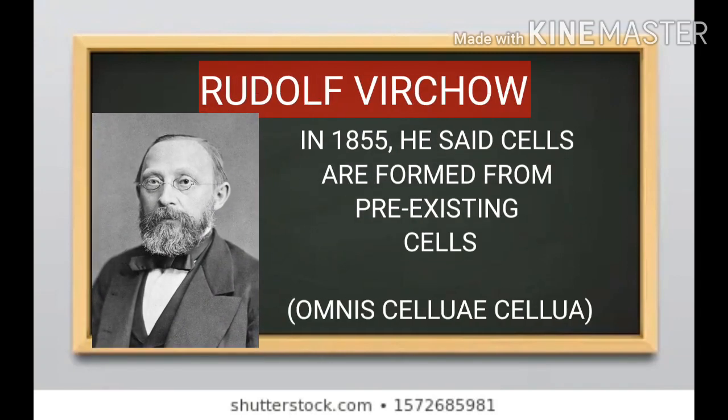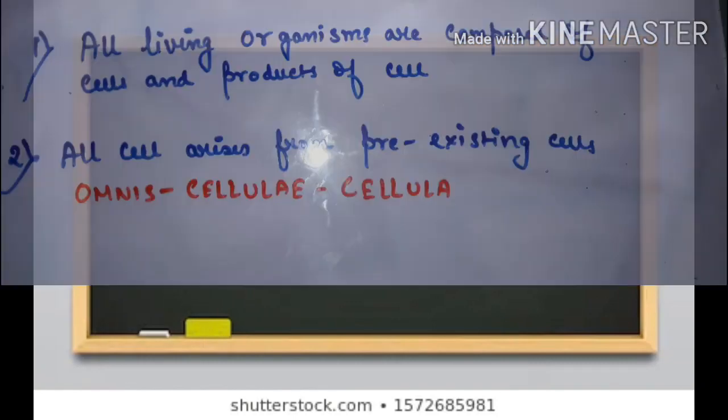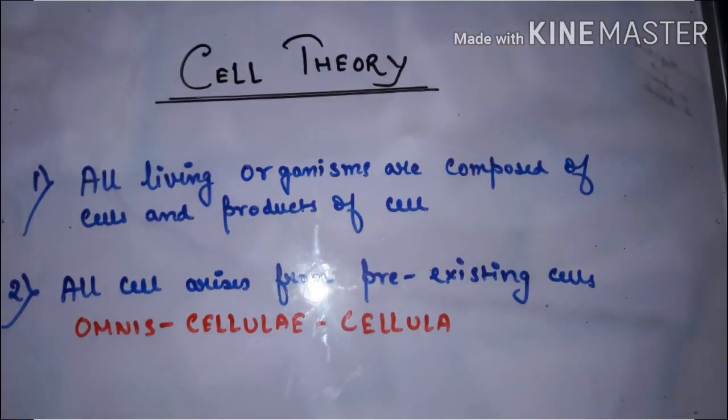On the basis of their observation, they proposed the cell theory, but this theory did not explain how new cells are formed. In 1855, Rudolf Virchow explained that cells divide and new cells are formed from the pre-existing cell, which is known as omnis cellulae cellula. Thus, Rudolf Virchow modified the hypothesis given by Schleiden and Schwann and gave the cell theory its final shape. Cell theory as understood today: Number 1. All organisms are composed of cells and products of cells. Number 2. All cells arise from pre-existing cells.